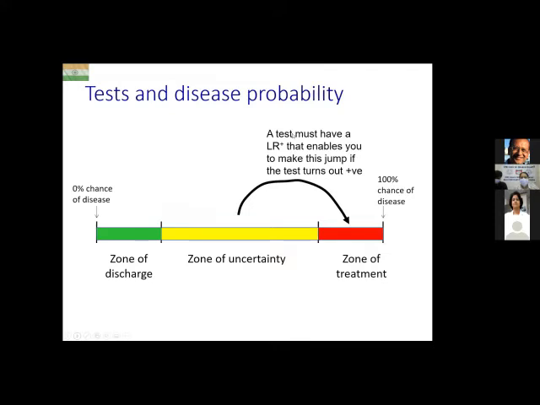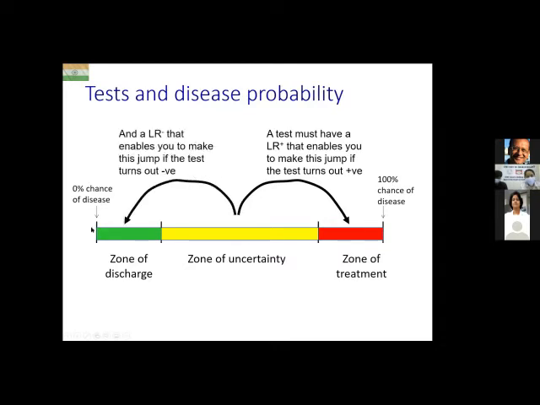So back to tests and disease probability. A test must have a positive likelihood ratio that enables you to make this jump if the test turns out to be positive. That means from zone of uncertainty to zone of treatment. And clearly a negative likelihood ratio that enables you to make this jump if the test turns out to be negative. That is what is called a good test. So if you can't make the jump, you need to do other tests serially till you exit the zone of uncertainty. Okay, so with that, I'm going to bring this presentation to a close and I'll be quite happy to take any questions.